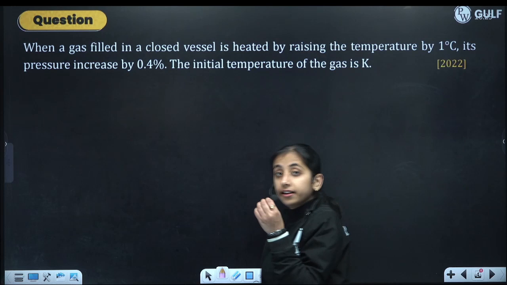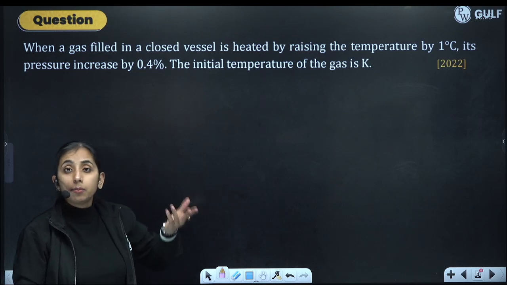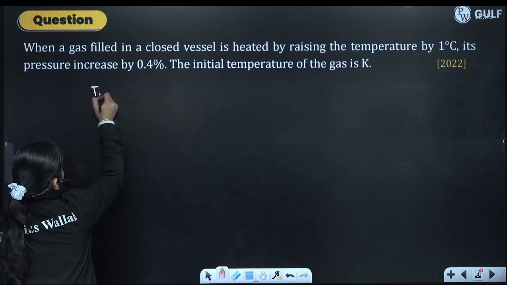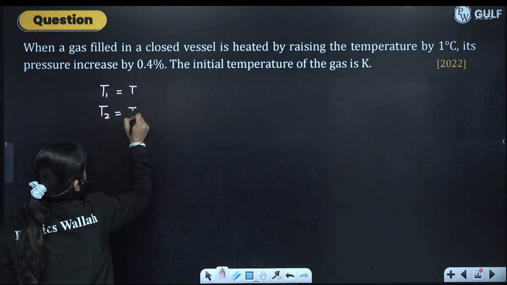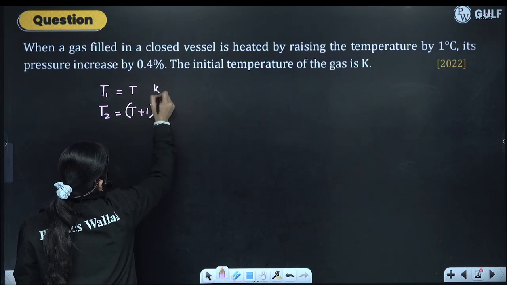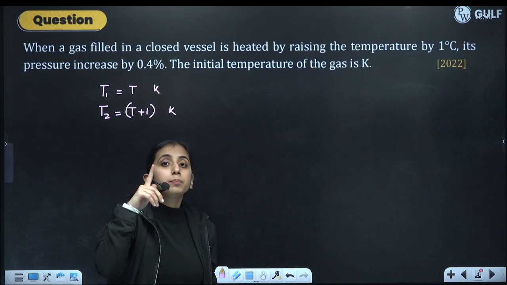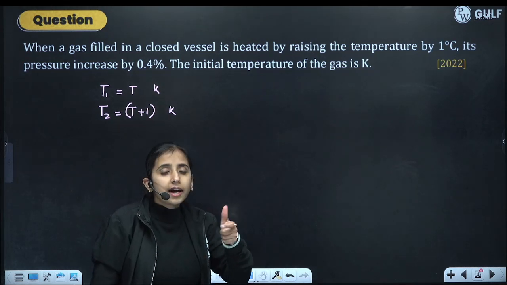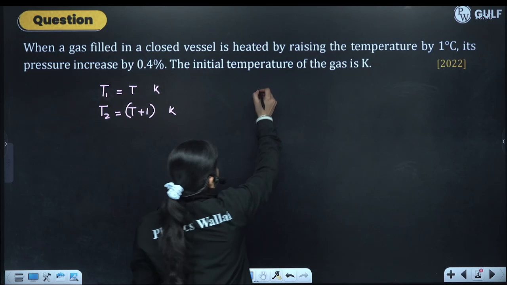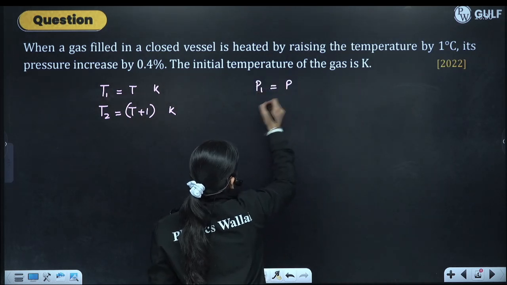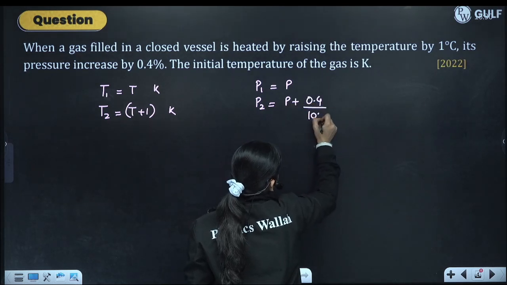See next question, NAT type question. When a gas filled in a closed vessel is heated by raising the temperature by 1 degree Celsius. So if T1 is equal to T, then T2 will be T plus 1. Let us take it in Kelvin. If T1 is T Kelvin, we have raised the temperature by 1 degree Celsius, so same will be the rise in Kelvin scale also. Its pressure increased by 0.4%. So if initial pressure is equal to P, then final pressure will be P plus 0.4% of P.